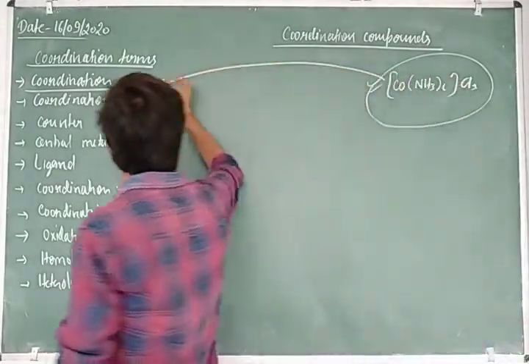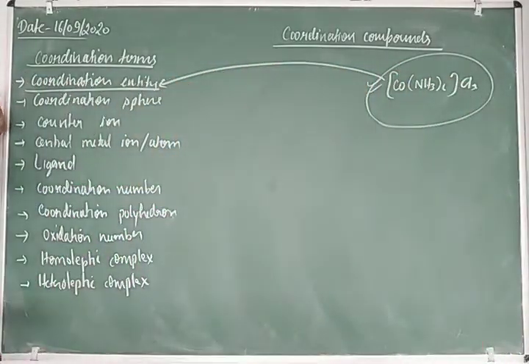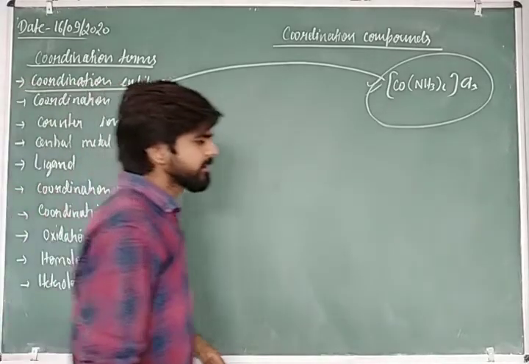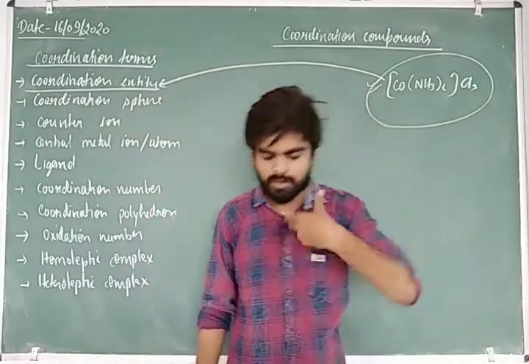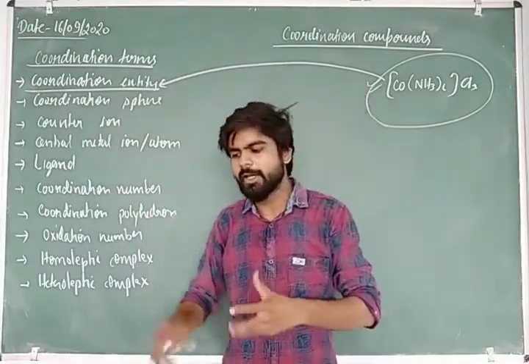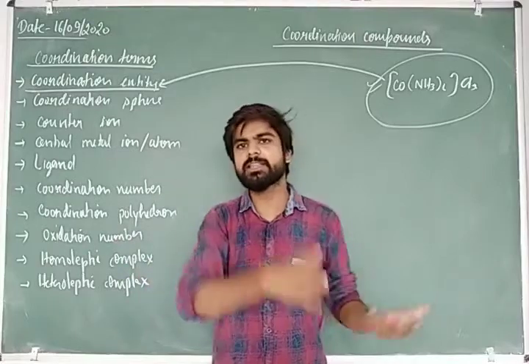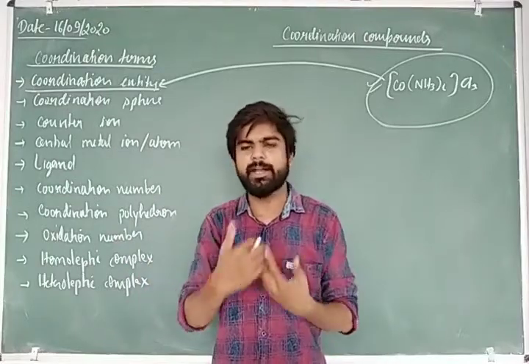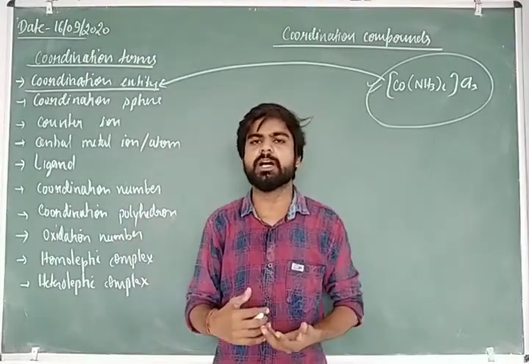If we define it, the coordination entity is the formula of any coordination compound in which all the types of elements or atoms involved in the coordination compound are present.